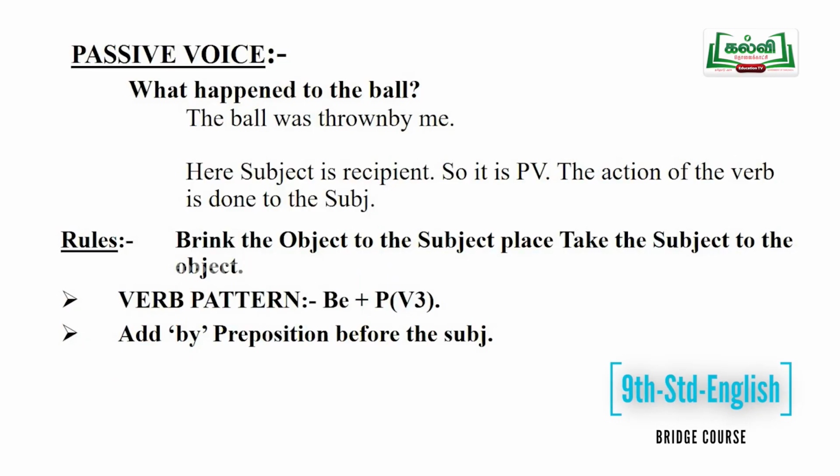Now, let us go for the next one. Let me ask you, what happened to the ball? The ball was thrown by me. The ball was thrown by the teacher.